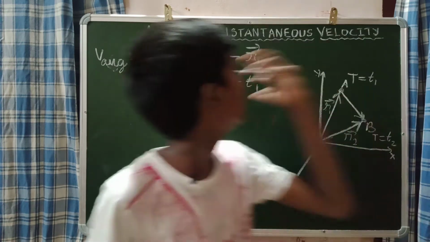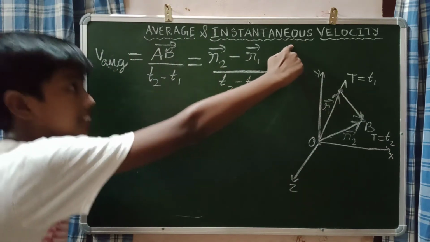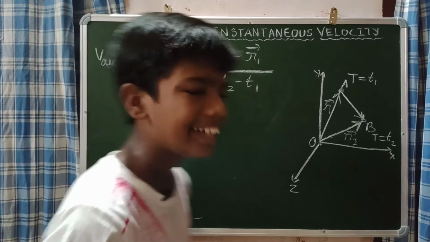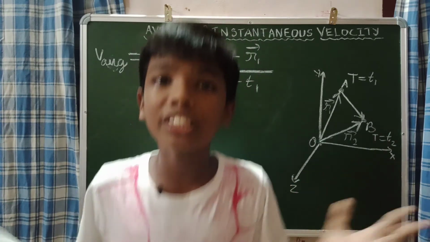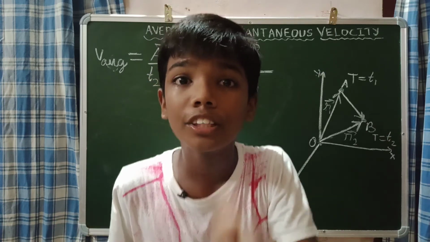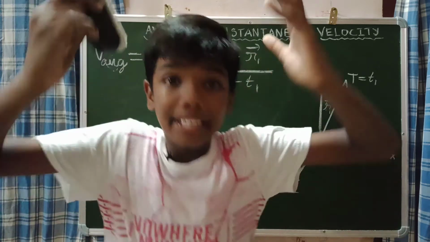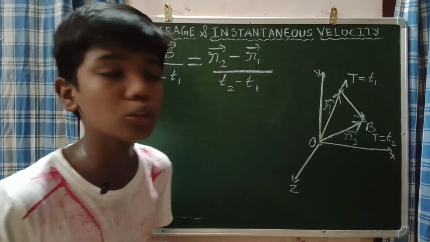That's called instantaneous velocity. So if you hear the word instantaneous, definitely you will say that we are going to use differential calculus, because only in differential calculus do we get the instant value. So we can use differential calculus here.